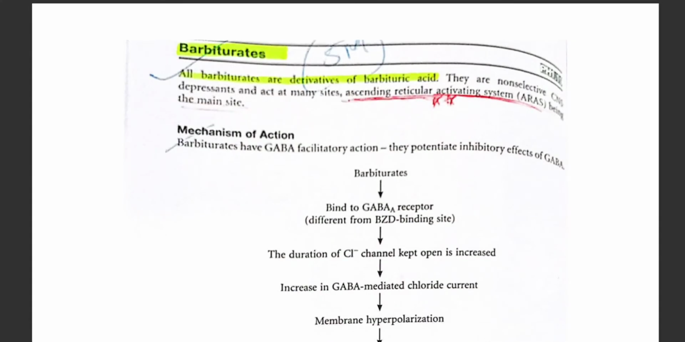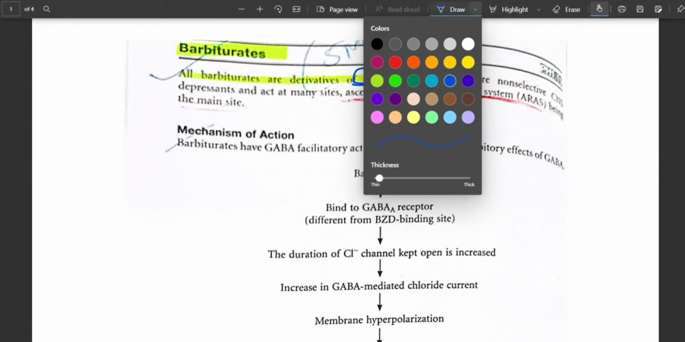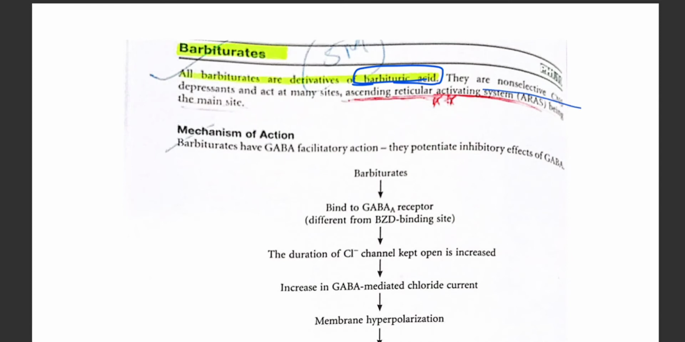Hey guys, this is a session on barbiturates, which is a division of the sedatives and hypnotics subclassification. So all the barbiturates are derived from the barbituric acid. Remember this, they are usually derived from the barbituric acid, and these are usually non-selective CNS depressants, and they mainly act on many sites, and it mainly acts on the ascending reticular activating system, ARAS site.